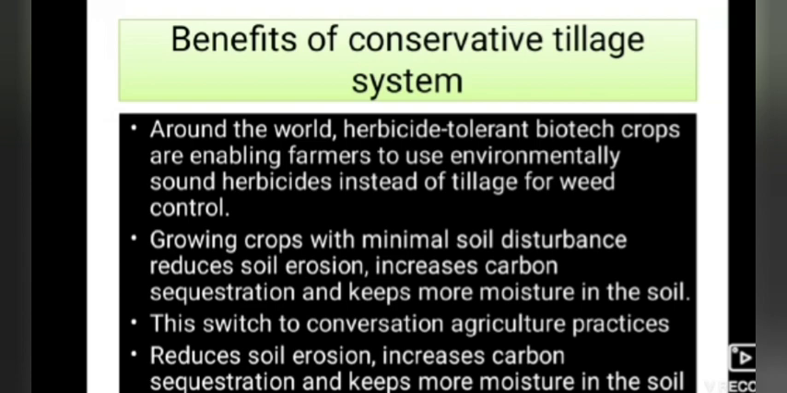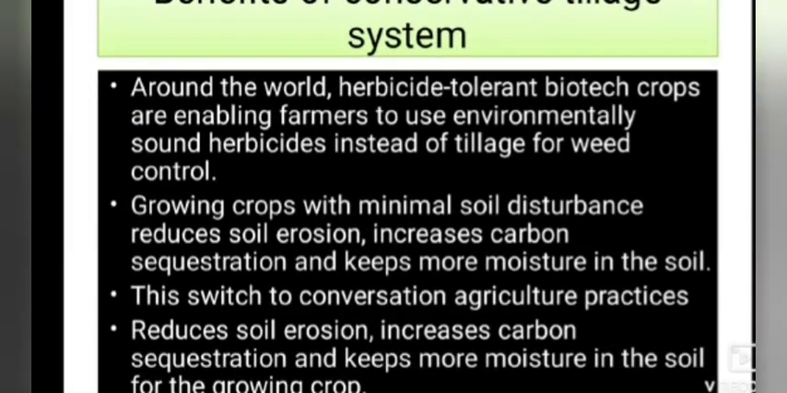But in that process we are going to lose the topmost soil present on the land, which contains a greater amount of fertility content. So nowadays many are using herbicide tolerant biotech crops. Okay, this was the first intention.